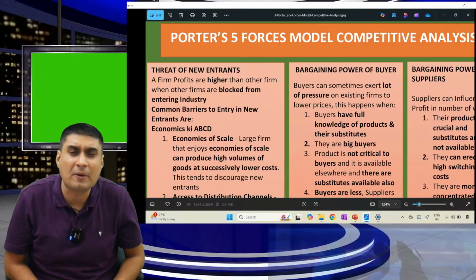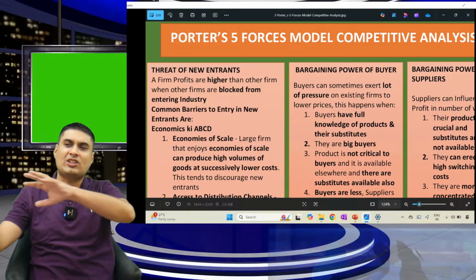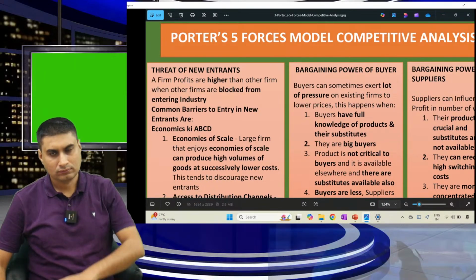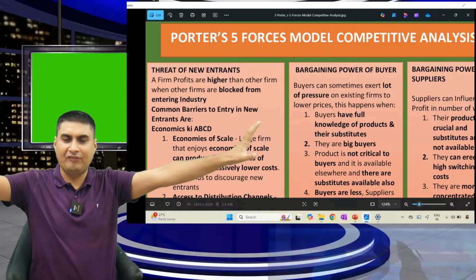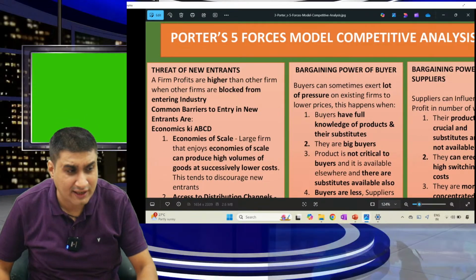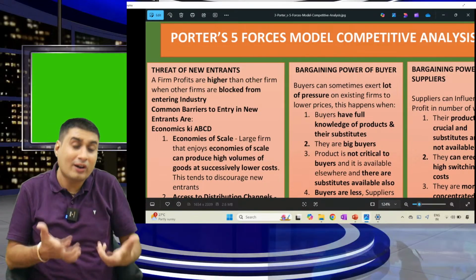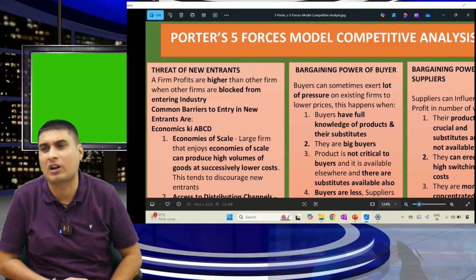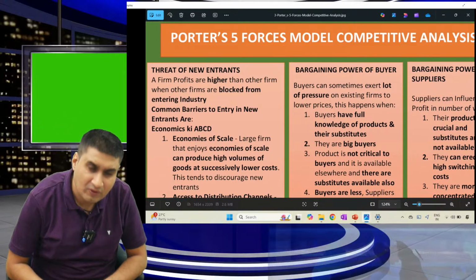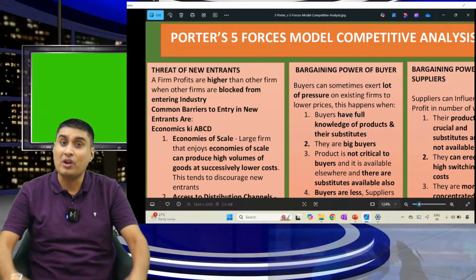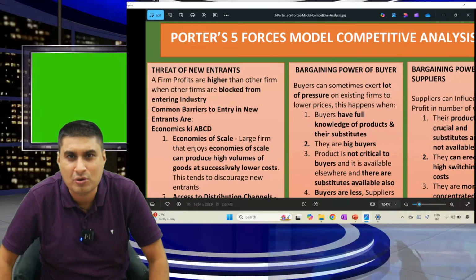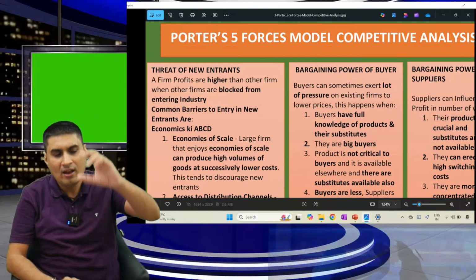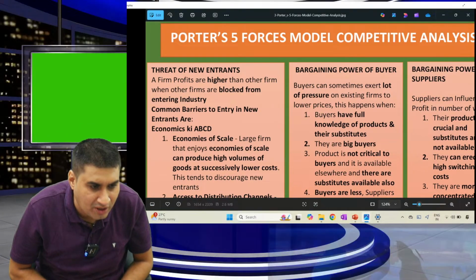Porter 5 forces competitive model analysis. This entire chapter is divided in two parts: before Porter, after Porter. One question has to come from here, according to me, because this is the most important part. Those of you who don't know, yesterday also Porter came, today also Porter is making a grand debut. Okay, listen very nicely for 20 minutes, very important lecture.